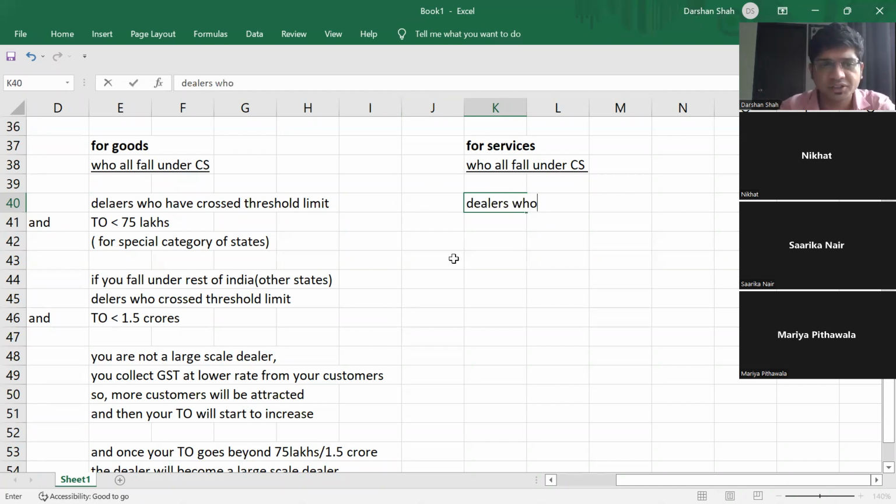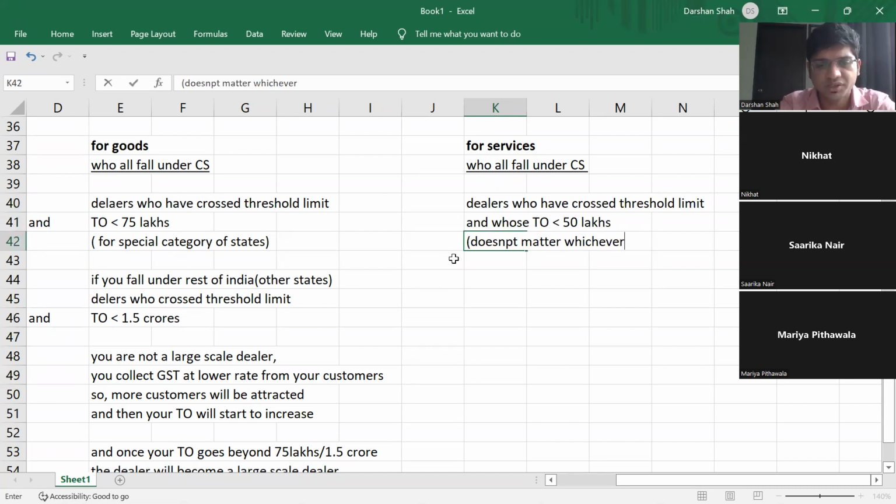Now for services, dealers who have crossed the threshold limit. Threshold limit for service is different, and whose turnover is less than 50 lakhs. Does not matter whichever state. Then you are not a large scale dealer. Same thing, correct?